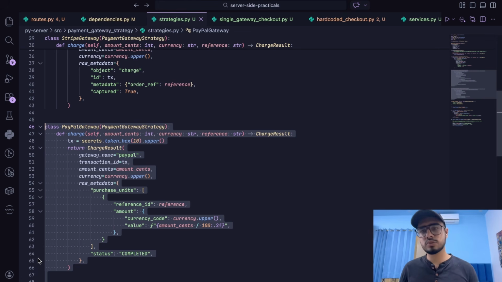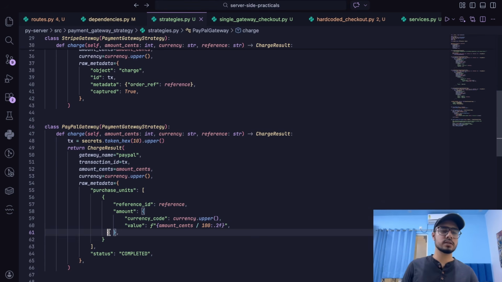I would urge you to go out and read about strategy patterns and factory patterns, and there are more such design patterns that are really, really beautiful. And once you learn to implement them, you will see code like puzzle pieces. You'll know what puzzle pieces to create and what puzzle pieces to connect, and you will write way better code.